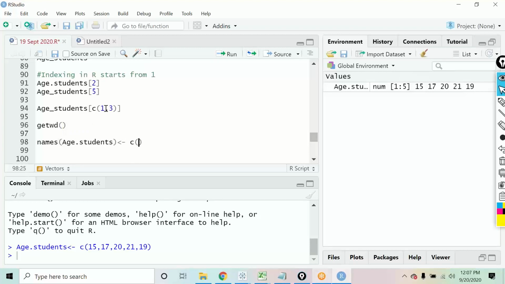So you can define names also. For example, I want to give the names student 1, student 2, student 3.